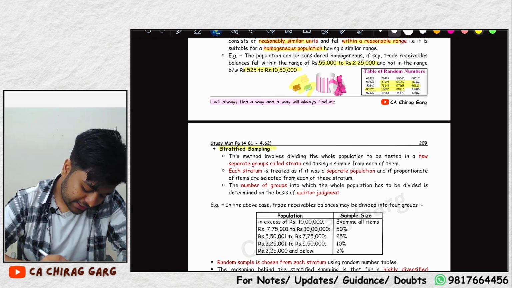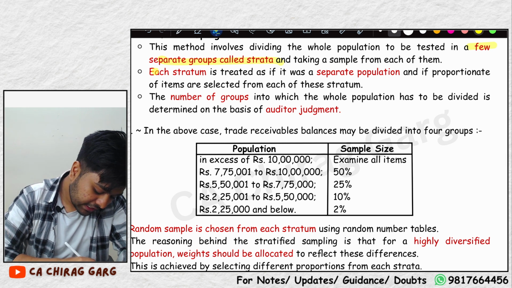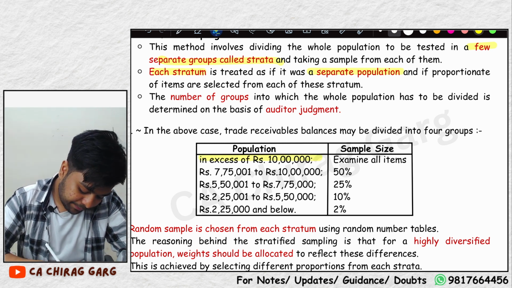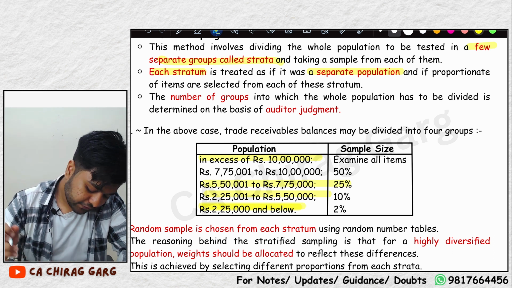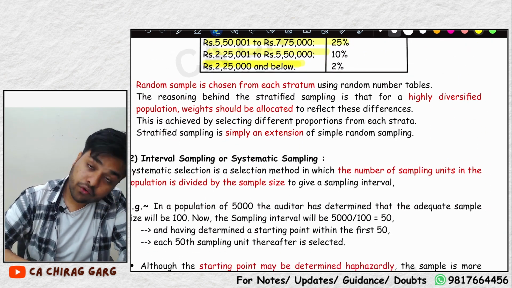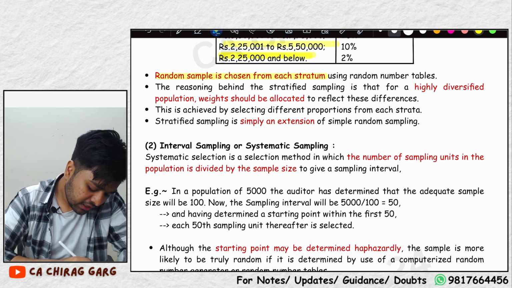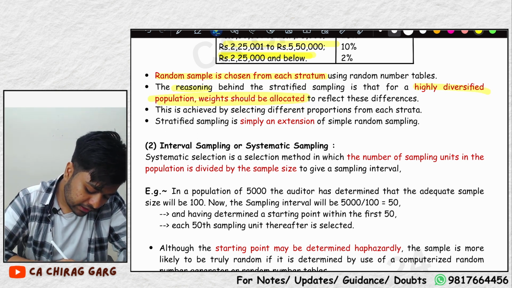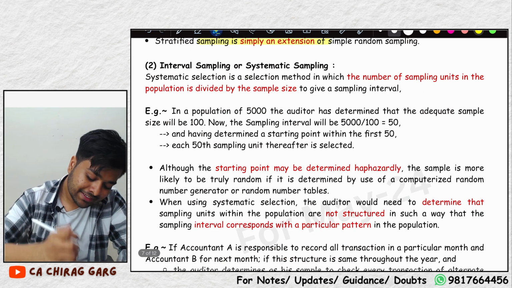So what is stratified sampling? We divide the population into a few separate groups which are called strata. Each stratum is treated as a separate population: 2,25,000 and below, 2,25,000 to 5,50,000, 5,50,000 to 7,75,000. The number of groups into which the whole population has to be divided is determined on the basis of the auditor's judgment. Random samples are chosen from each stratum. The reason is a highly diversified population, so weights should be allocated. It is simply an extension of simple random sampling. What is interval sampling, sir?